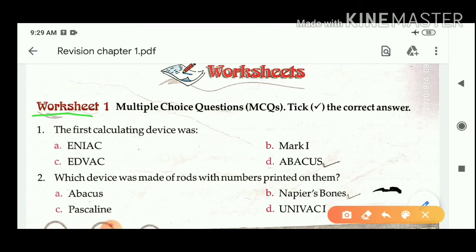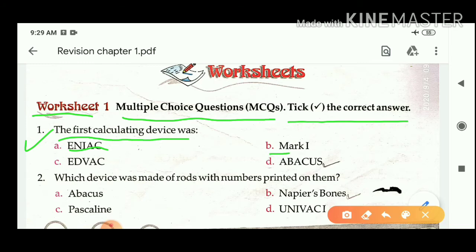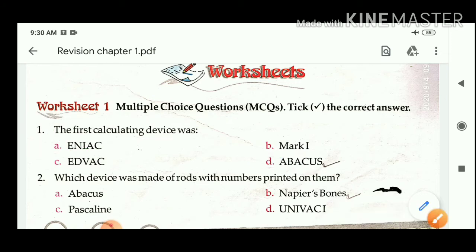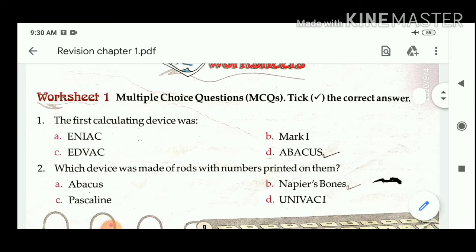Worksheet 1, Multiple choice questions, MCQs. Tick the correct answer. First question: the first calculating device was option A, ENIAC, option B, Mark 1, option C, EDVAC, and option D, Abacus. So the first calculating device was Abacus. Correct answer is Abacus.